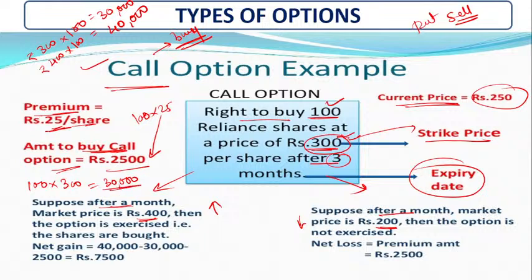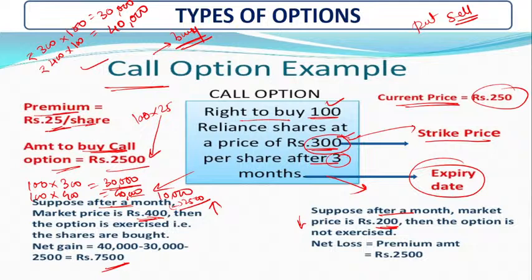But suppose after the month, the market price increases to 400 rupees. So here 100 multiplied by 400 is 40,000 rupees. And you have to deduct the price you paid, that means 40 minus 30, that is 10,000. From the 10,000 you have to reduce your premium amount, that is 2,500. How much amount will you get? 7,500.